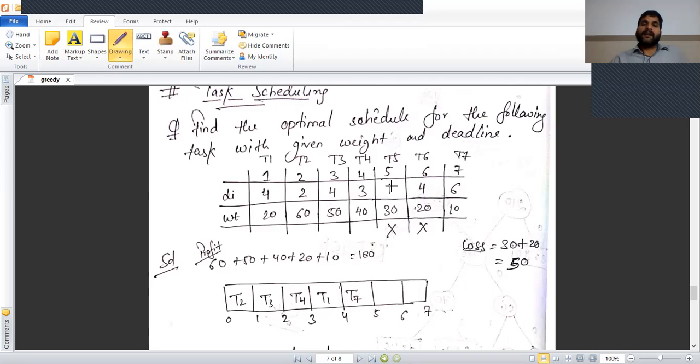Next T5 and T6, with deadlines equal to 1 and 4, cannot run here. So the T5 and T6 tasks are not scheduled in this process, and the total loss by not executing tasks T5 and T6 is 30 plus 20 equal to 50, and the profit according to this schedule is 60 plus 50 plus 40 plus 20 plus 10 equal to 180.